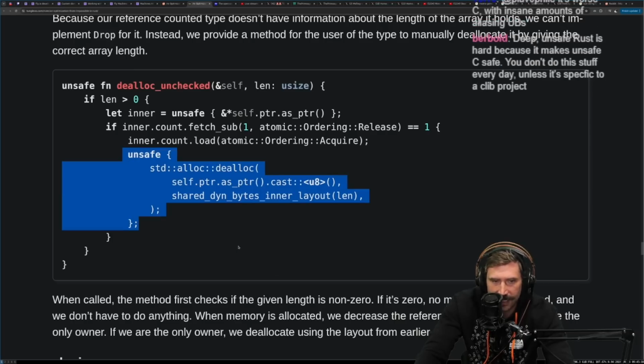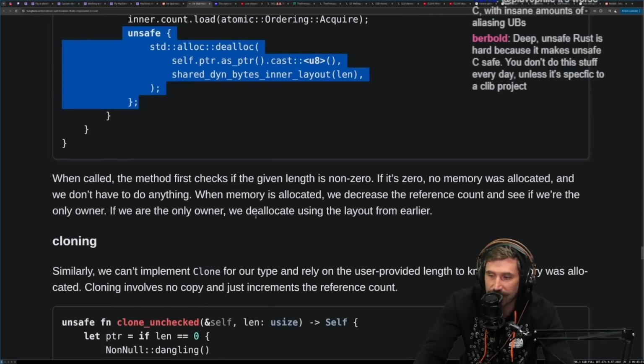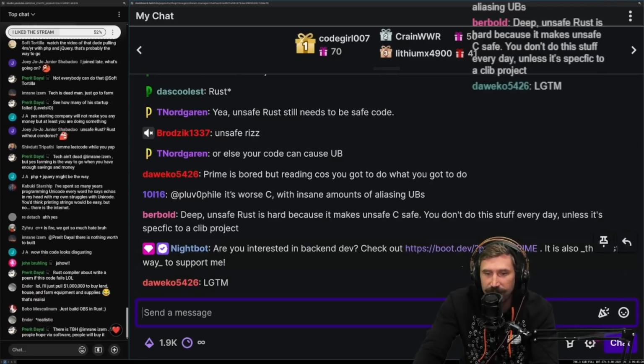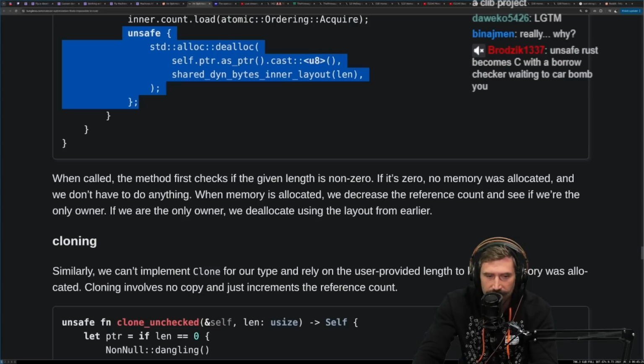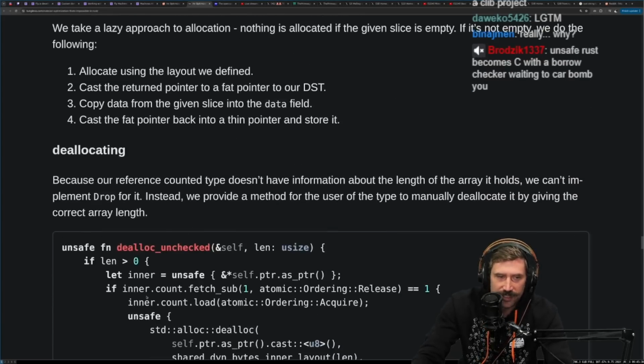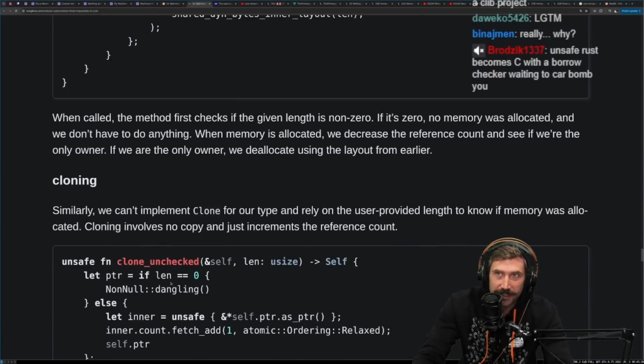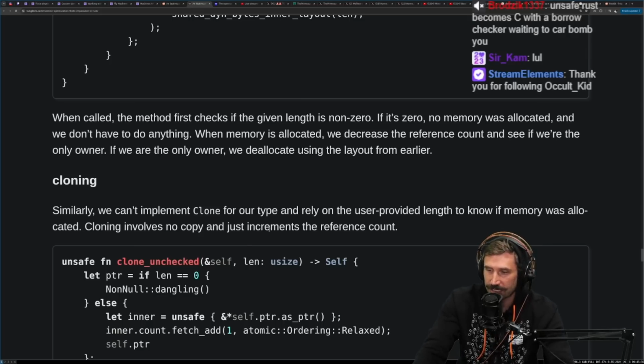Okay, yep. I haven't done any of these things, so now I'm deep. Unsafe Rust is hard because it makes unsafe C safe. Yeah, that's fair. That's a fair way to say it. You don't do this stuff every day unless it's specific to a C-lib project. Yeah, you don't do this stuff very often. But this is a great reminder that when Rust is hard, it's really, really hard.